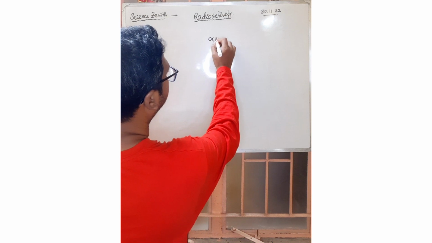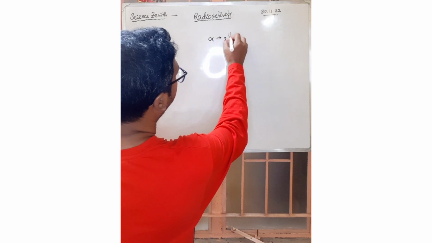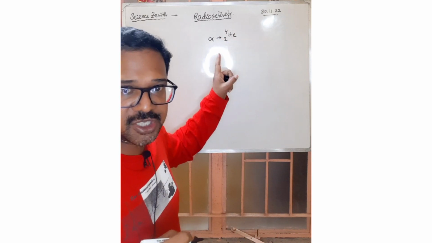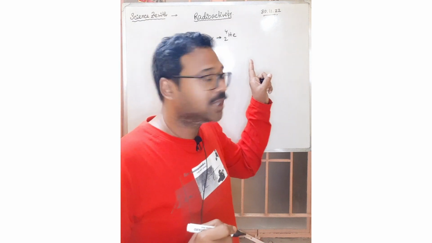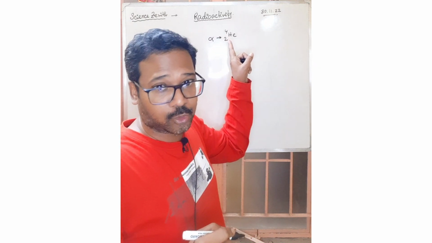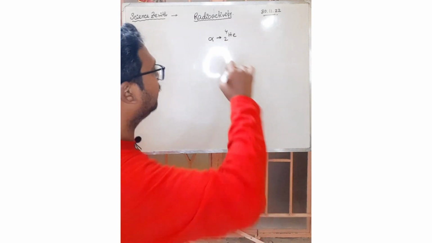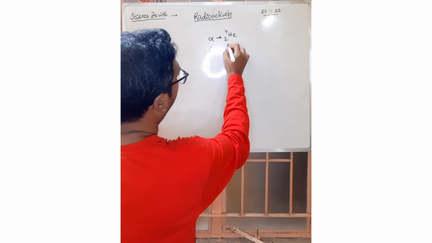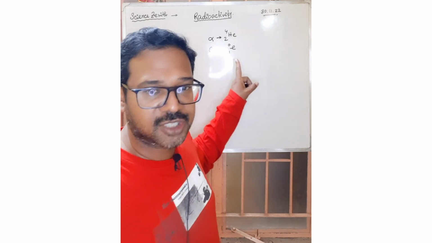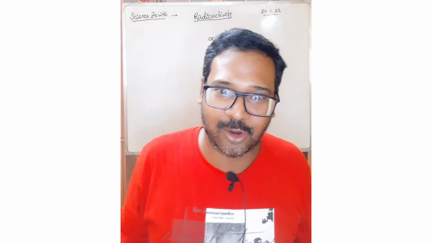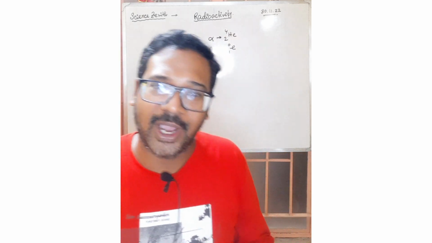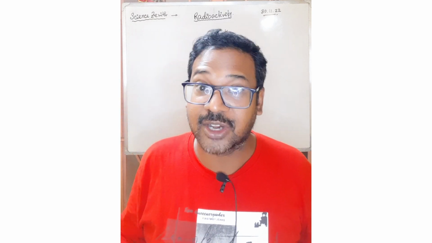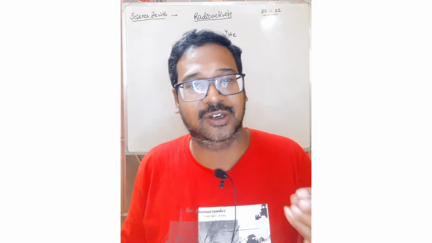We write alpha like that, 2He4. It is nothing but a helium nucleus, meaning twice the unit positive charge, that is 3.2 times 10 to the power minus 19 coulomb, and it has 4 times the mass of a proton, or of a hydrogen atom. And beta particles are nothing but electrons. Why then call it beta? It has a charge just like electrons, and it has almost no mass, just like electrons. But why did we term it beta? Because it is coming from inside the nucleus. And there may be a question, sir, electrons from inside the nucleus, how is it possible? So we term this a beta particle.